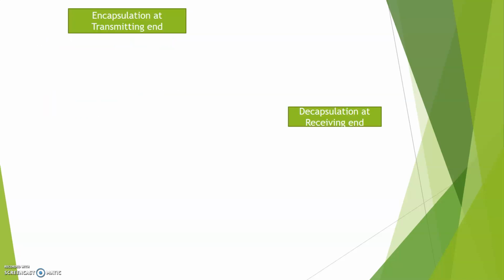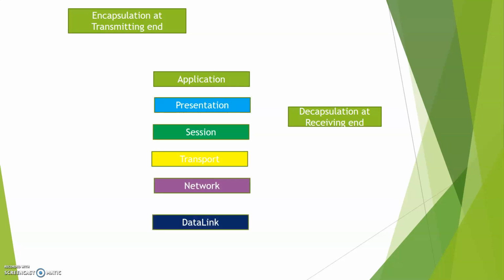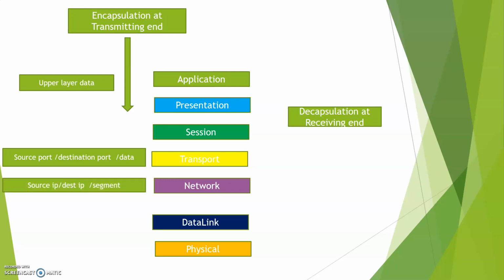So now I'm going to discuss how encapsulation occurs at the transmitting end and decapsulation at the receiving end. So these are the layers from top to bottom: application, presentation, session, transport, network, data link layer and physical layer. First the data is pushed from the upper layer to the transport layer, where data is transmitted in the form of segments. Header information contains source and destination port and data from the upper layer.